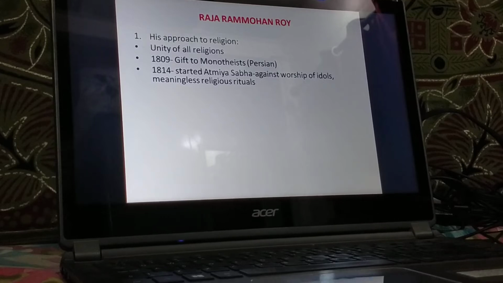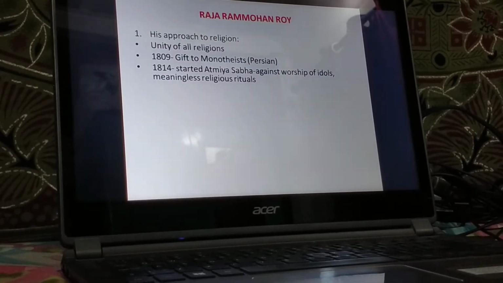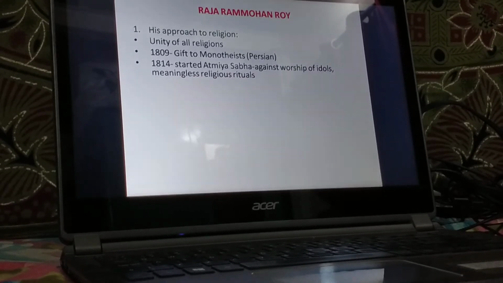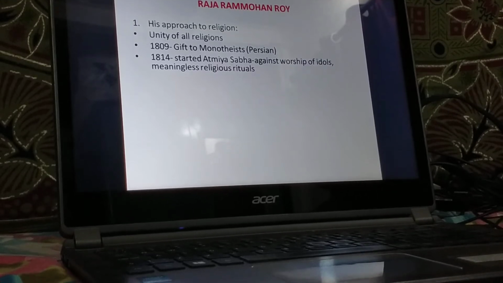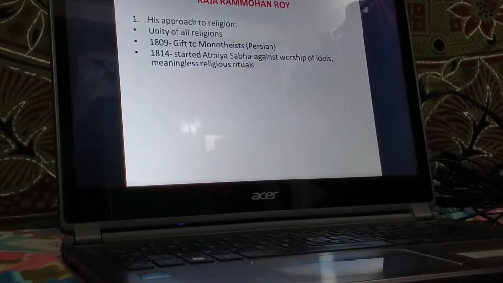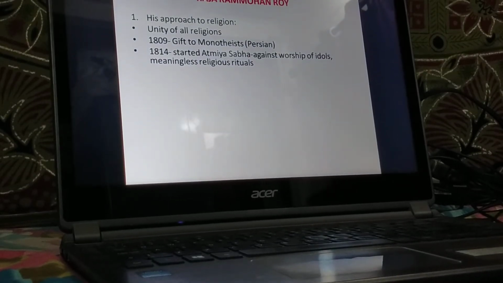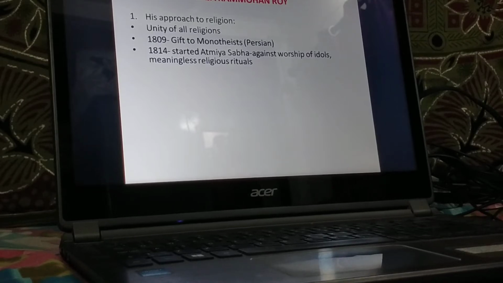In the year 1814, he started the Atmiya Sabha, which was against the worship of idols, or idolatry, and moved ahead with the policy of one god. He also tried to prove that there were many rituals in our country which were meaningless.